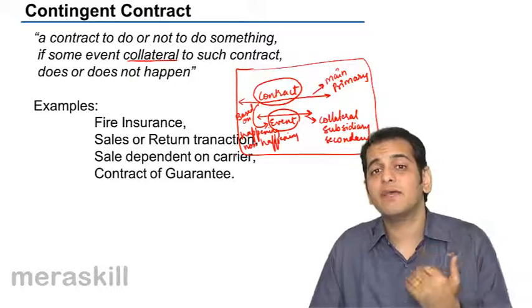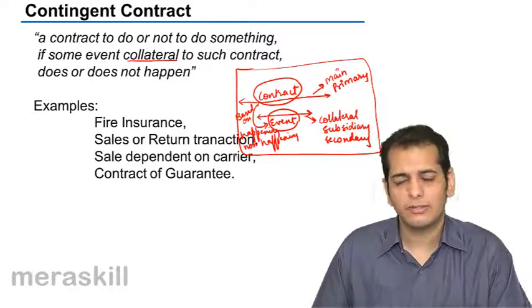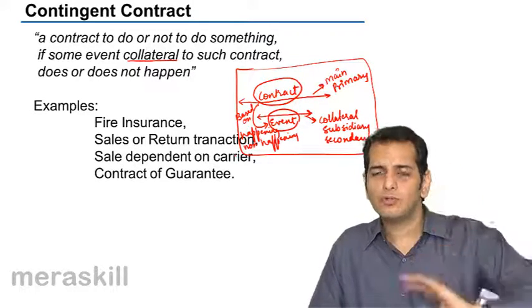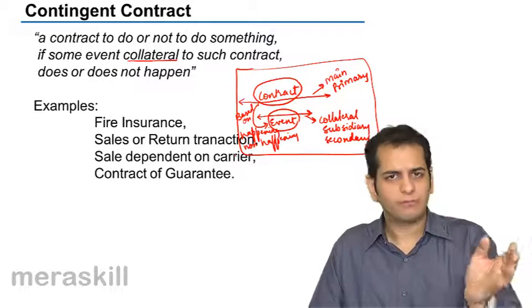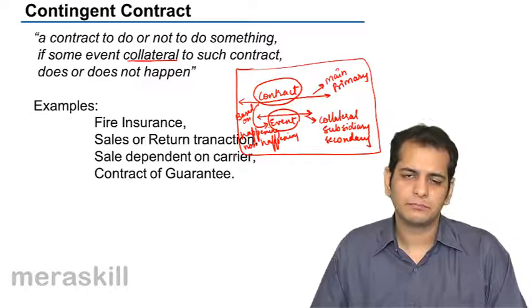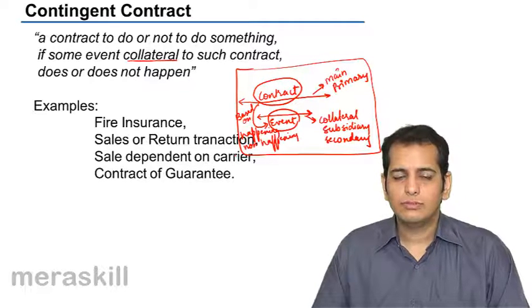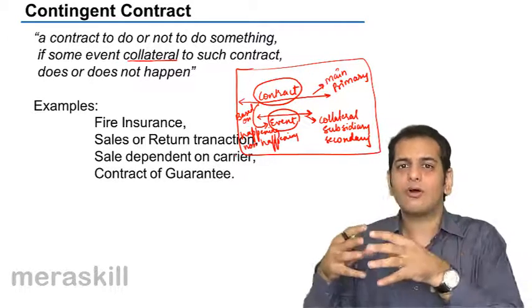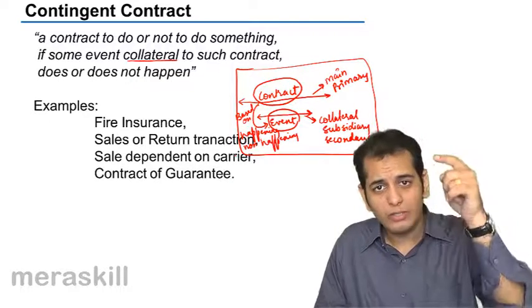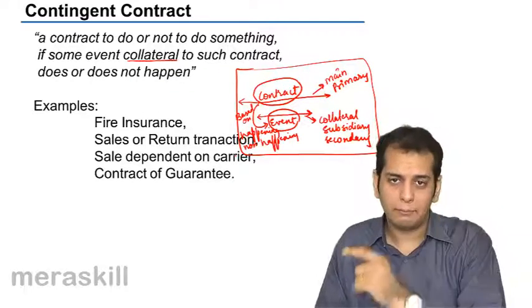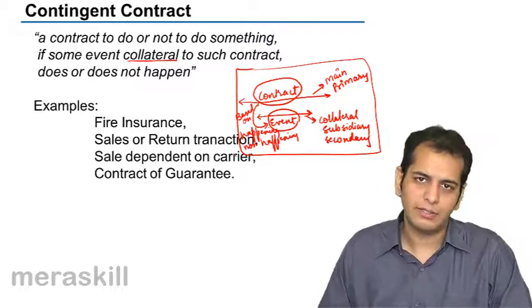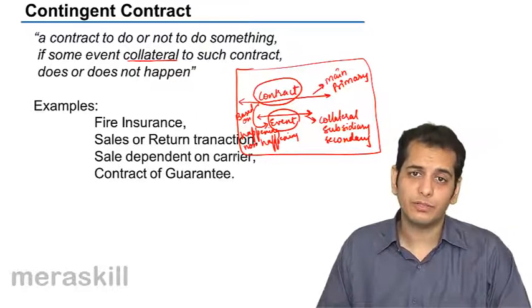He is giving assurance to the bank: please give the loan to this person, and if he does not pay it, I'll repay on his behalf. So this is a contract of guarantee between the bank and that third party whose guarantee you've taken.